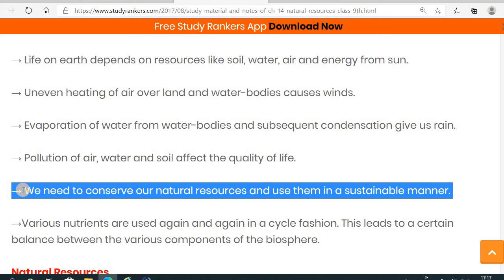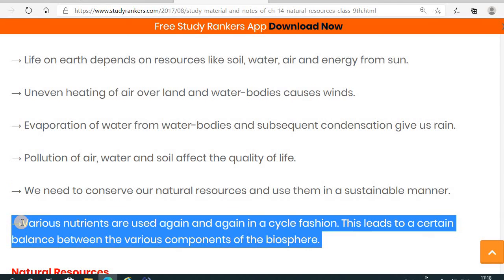Whereas petroleum, diesel, gas, natural gas, all these things come under non-renewable resources. Because if you use them once, then the production of these natural resources takes too much time, and in future it may happen that they get finished out. So those kinds of natural resources come under non-renewable sources of energy.